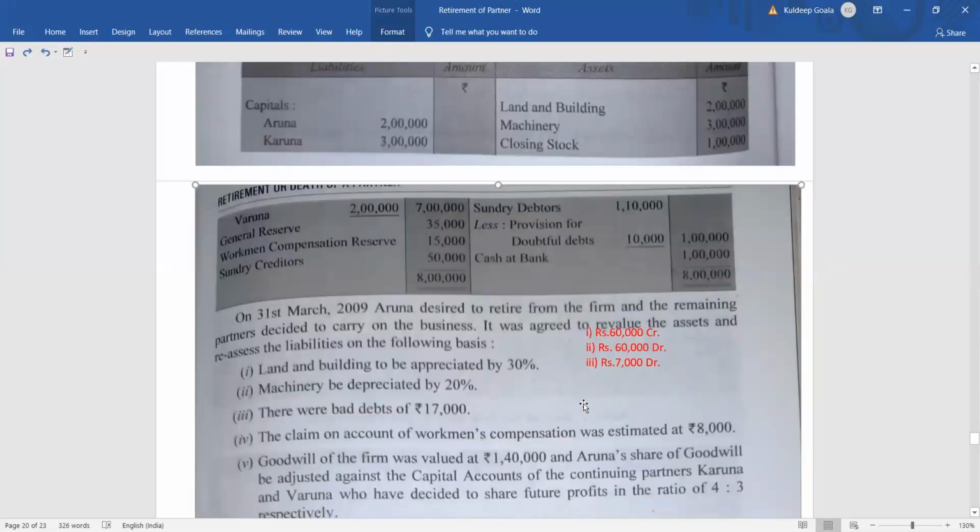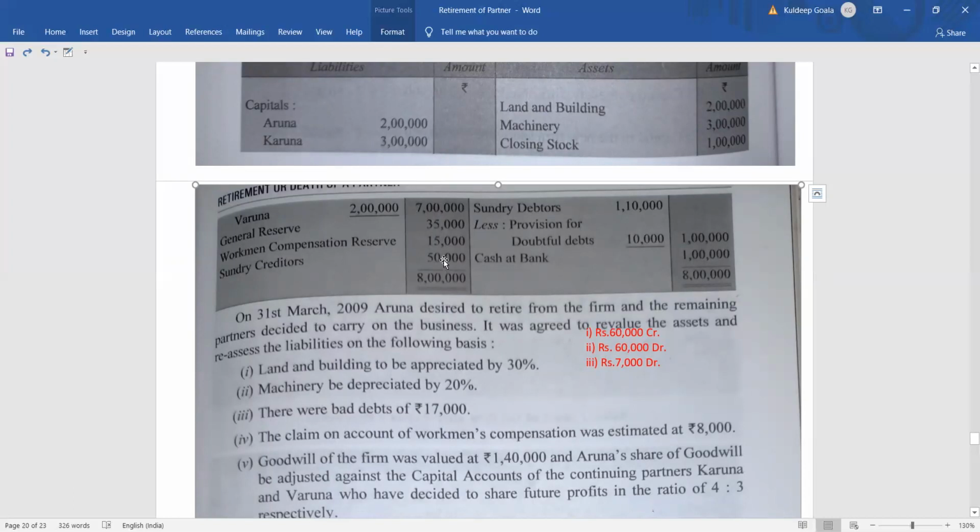We saw that there was a claim of 8,000, right? So remaining 7,000 will be transferred to the partners capital account as the journal entry will be like this: workman compensation reserve account debit 15,000 to workman compensation claim 8,000 to partners capital, that is to Aruna's capital, to Karuna's capital, to Varuna's capital.